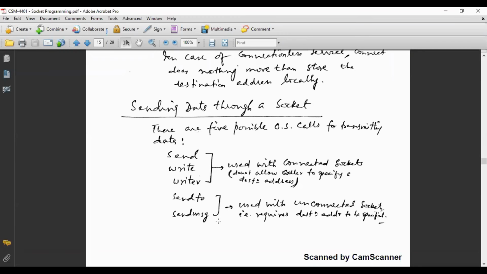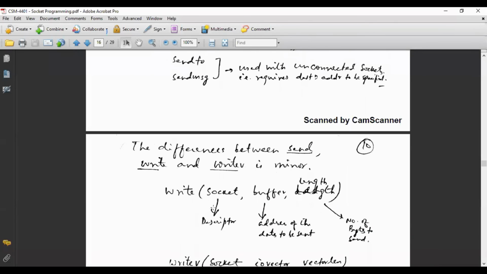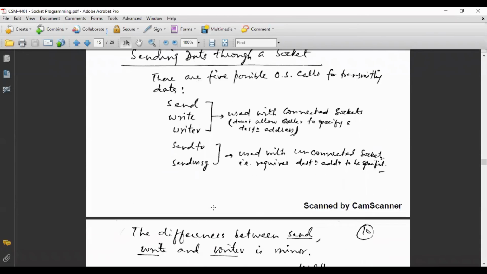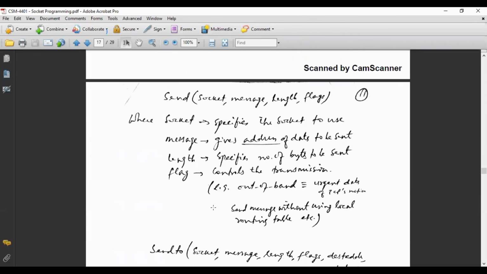Now we will see one by one the structure of these system calls. First we will see send. You see here send: socket, whatever message you want to send, length of the message, and then flag.